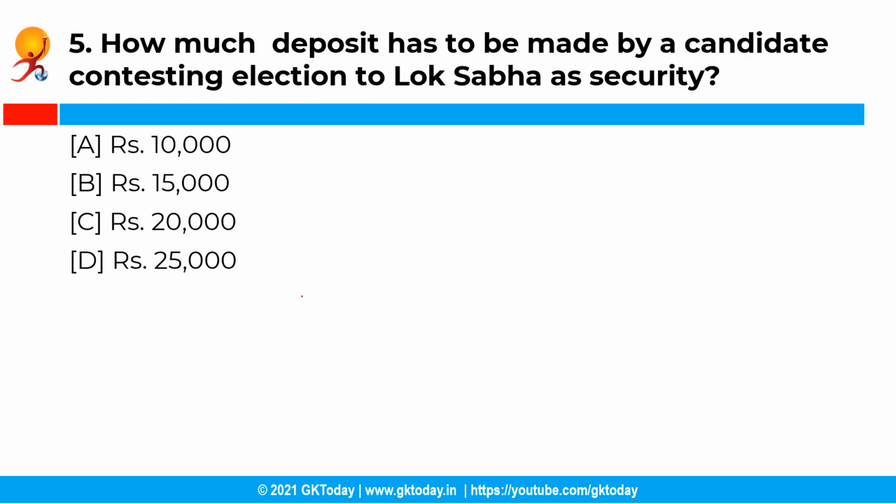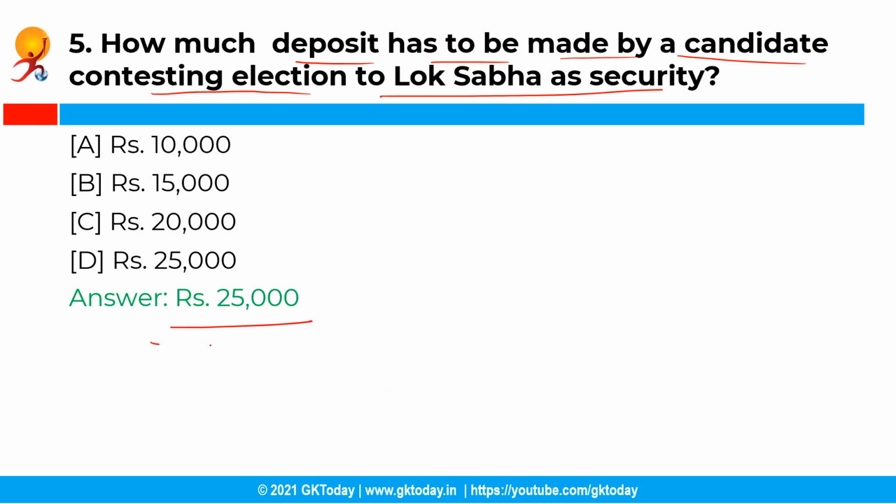Now the next question is, how much deposit has to be made by a candidate contesting election to Lok Sabha as security? So you have the following options and the correct answer is option D, that is rupees 25,000. See, a candidate contesting election to Lok Sabha, or the lower house of the parliament, has to make a deposit of 25,000 as security, whereas for all the other elections the amount of security deposit is rupees 12,500.